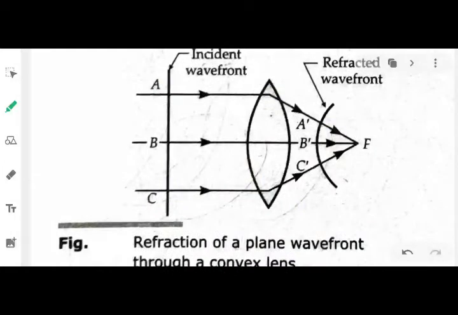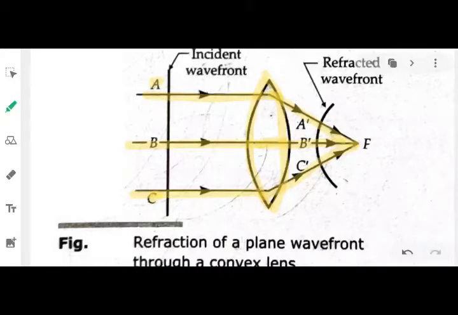Now consider the behavior of a convex lens. This is your convex lens. Again in this case, the wavefront which is flowing through the central part B spends more time in this convex lens as compared to the end parts, your A and C. So what does this mean?